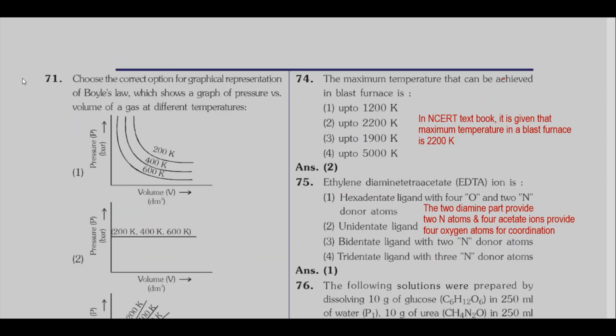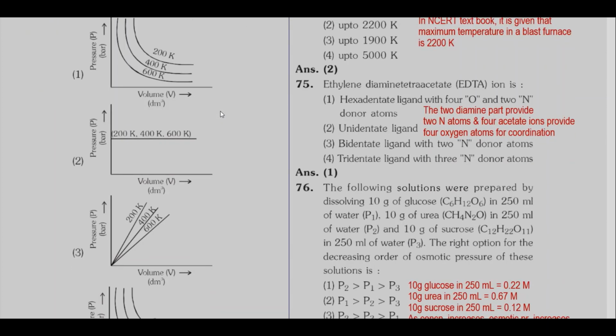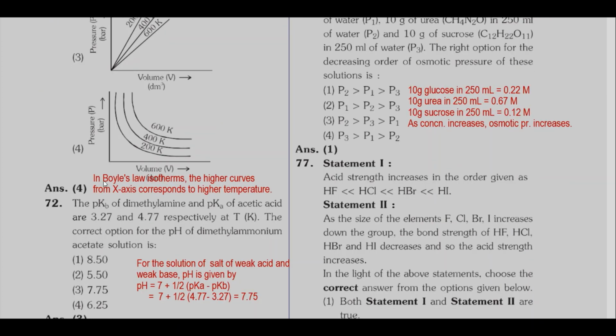Coming to question number 71. Choose the correct option for graphical representation of Boyle's law which shows a graph of pressure versus volume of a gas at different temperatures. Whenever Boyle's law isotherms are given, remember this point.